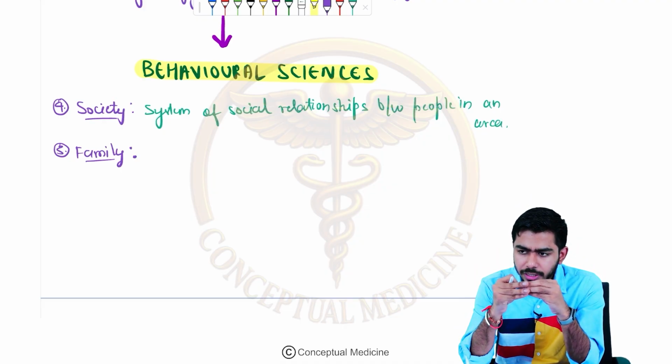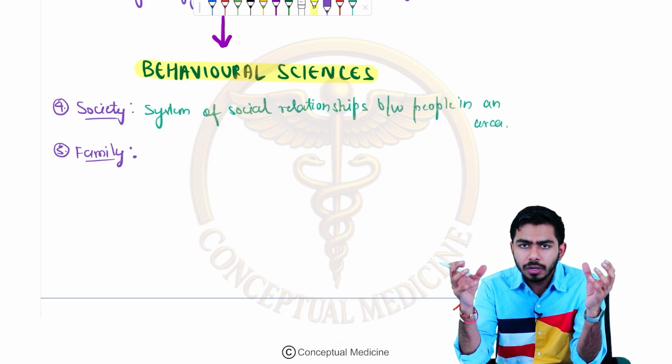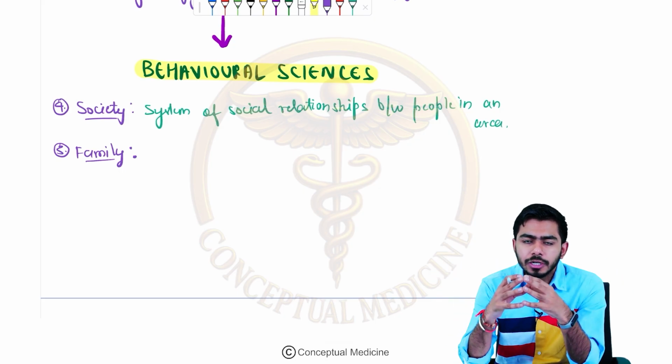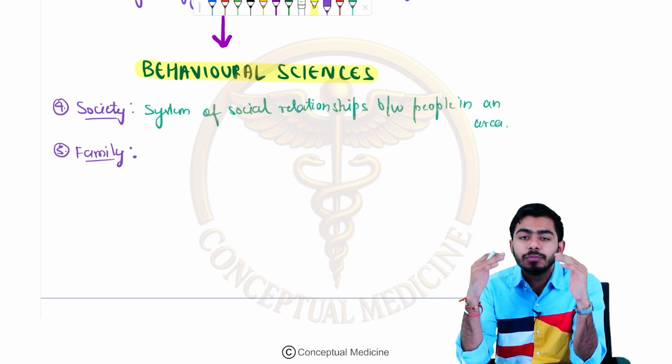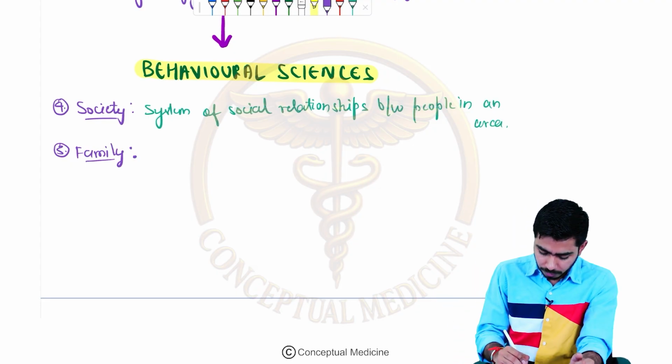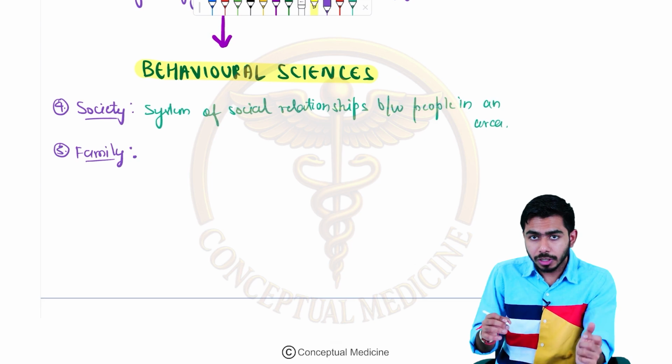Over here I will be saying that a family is a group of individuals who are biologically related, living together under the same roof and sharing a common kitchen, right?